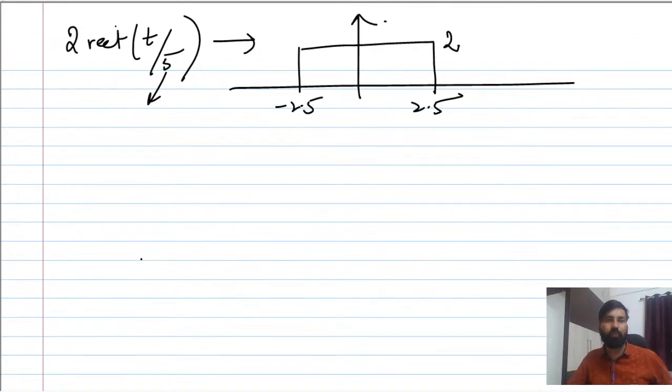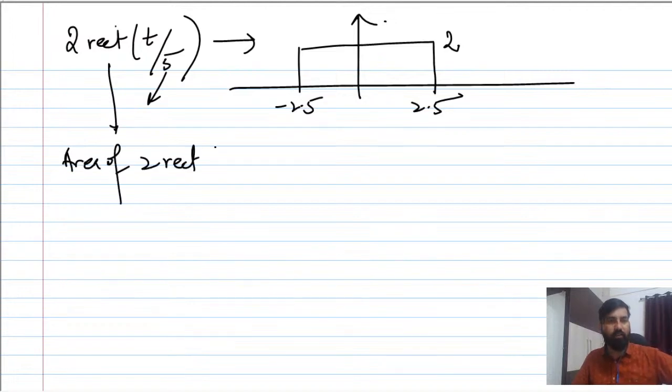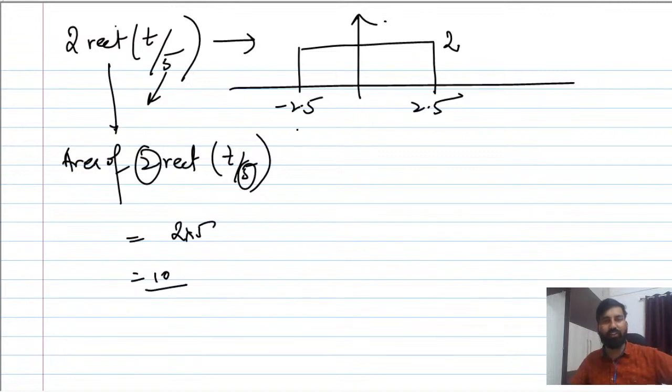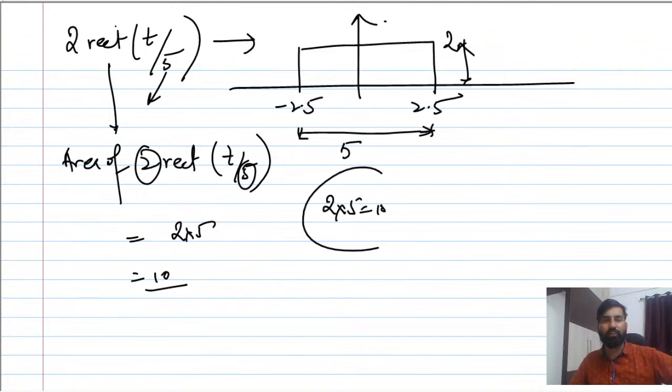If somebody asks what is the area of 2 rect(t/5), how do you determine it? Just take the width and the height: 2 into 5, that is 10. You can find from here that the width is 5 and 2 is the height. So 2 into 5 is 10. This is the area.